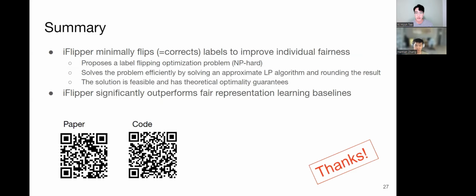To conclude the talk, we propose iFlipper, which minimally flips labels in training data to improve individual fairness. We first propose a label flipping optimization problem, which is NP-hard. iFlipper solves this problem efficiently by solving an approximate LP and rounding the solution such that it is feasible and also has theoretical optimality guarantees. We demonstrate on real datasets that iFlipper outperforms other baselines in terms of fairness-accuracy trade-off and running time.